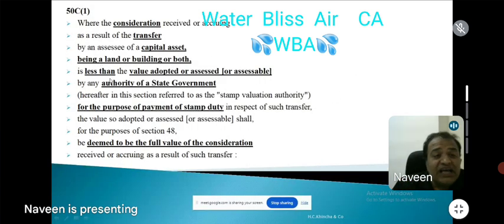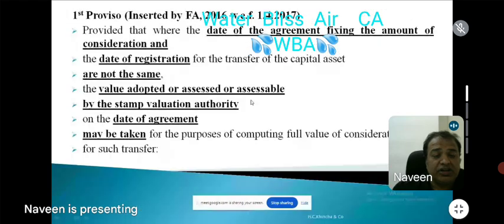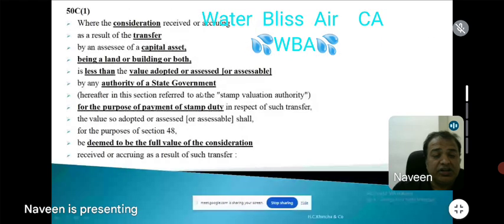So, they are telling that if the transfer value is less than the value adopted or assessed by an authority of the state government, meaning to say what? Value adopted, assessed, no problem. What is assessable? What is the word assessable? Assessable means, for example, it is a sale agreement, then it becomes a sale deed. Authority of the state government, not central government. Authority of the state government, not central government.